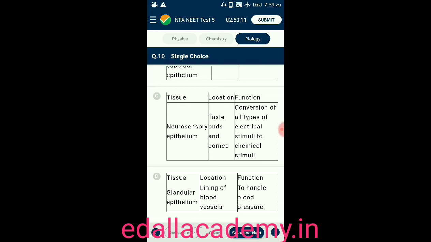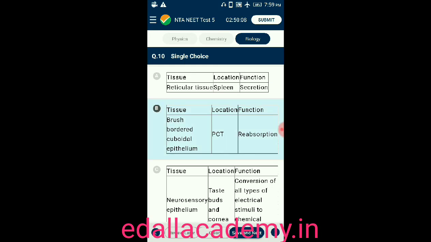So the correct one is option B, brush border cuboidal epithelium tissue. It is located in proximal convoluted tubules. The function is reabsorption. So this is the correct answer for this question.